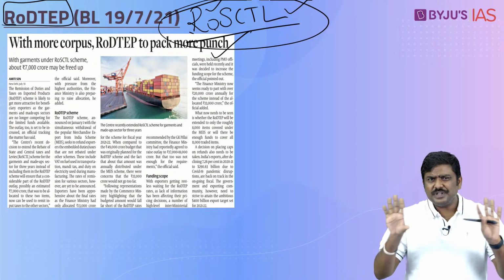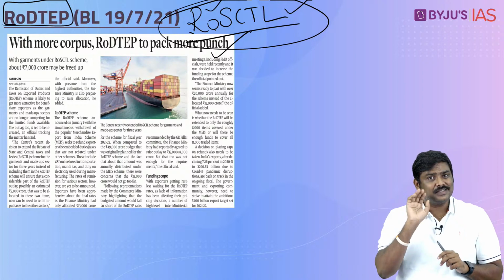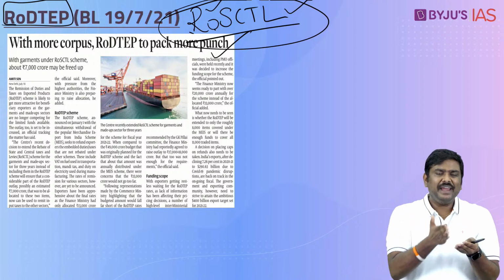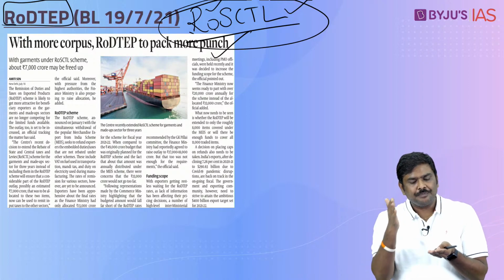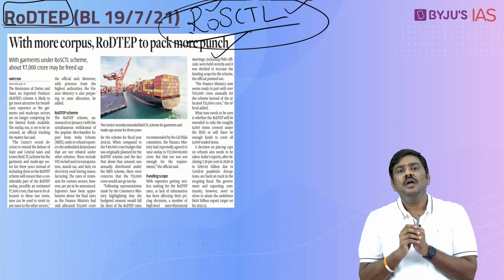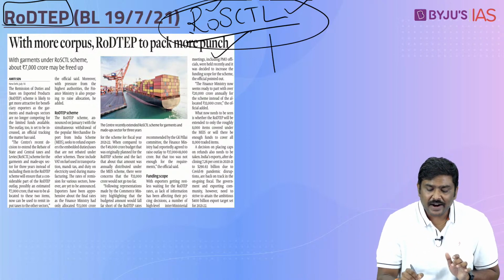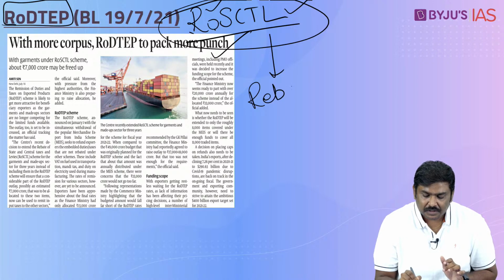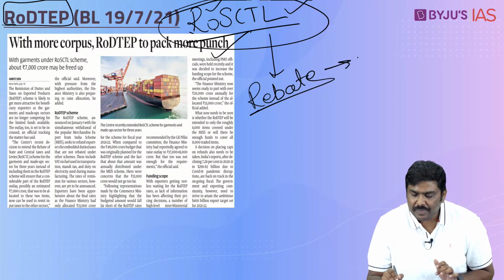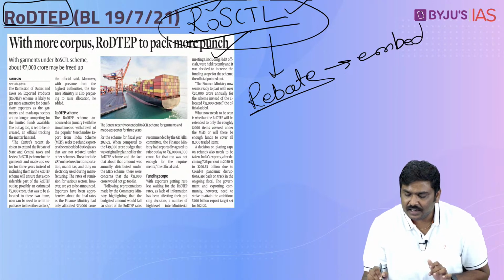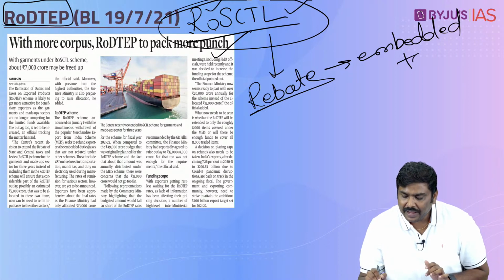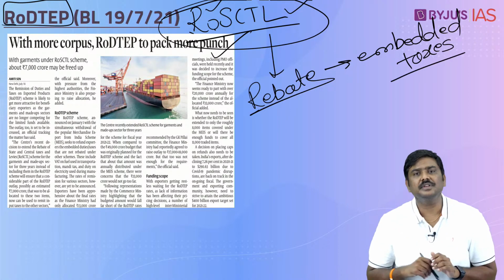Now what is the objective here? What is the concept? Understand the concept very carefully. Be it RoDTEP or RoSCTL, both of them will provide a rebate of embedded taxes. This is a technical term. Now what do you mean by embedded taxes? Follow this.